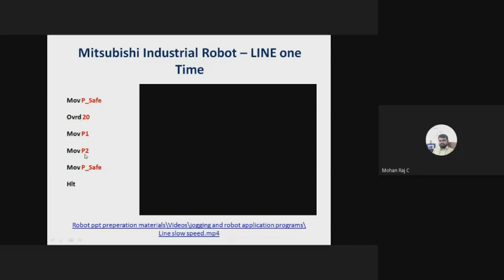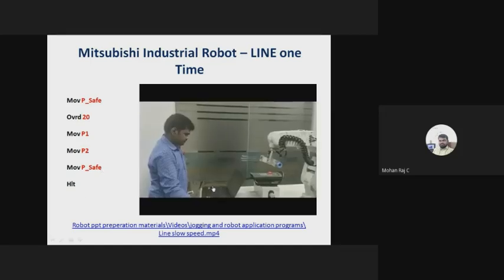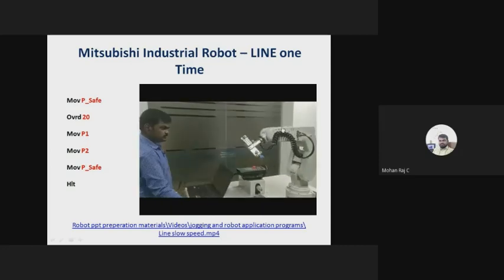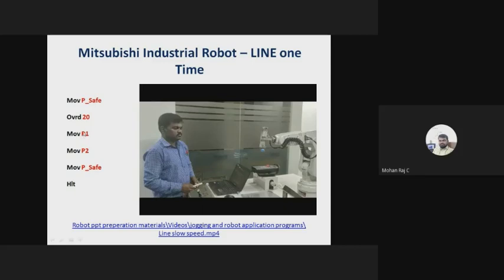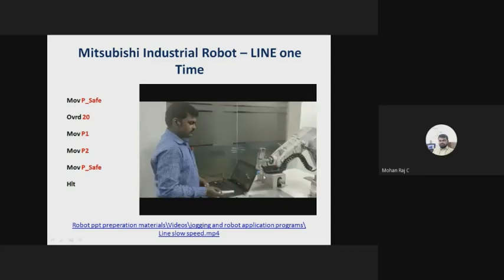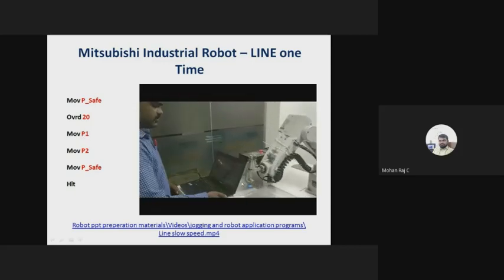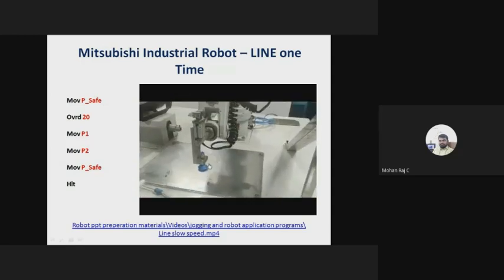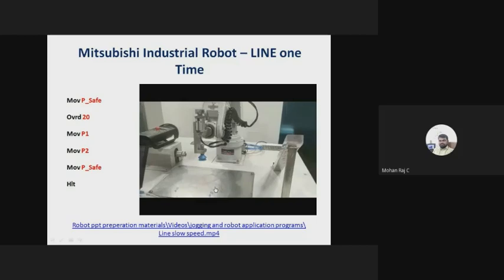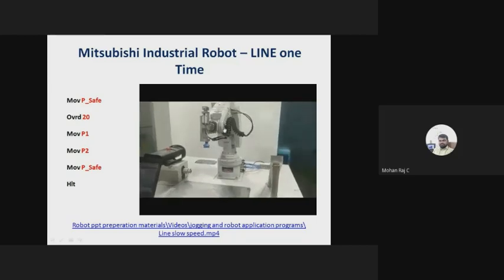Once it reaches the P2 point, again I am moving the robotic arm to safe position. So move P safe. Let us see that. So here it is a safe position. From the safe position, the robotic arm should move to P1. So now let us see the gripper. It is a vacuum type tool. So P1 to P2. Once it reaches the P2, again it will go to its safe position.